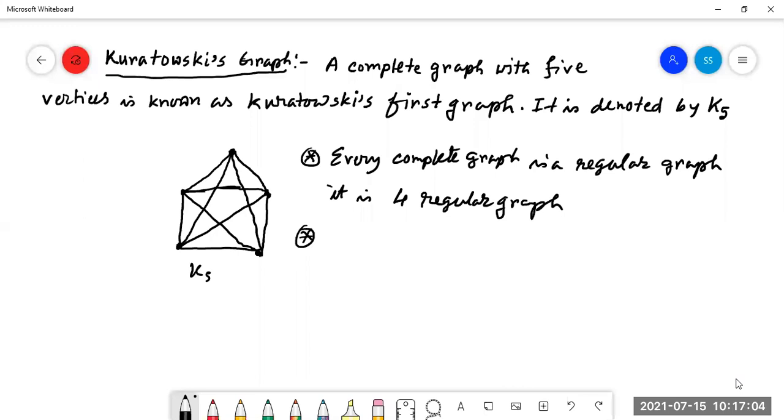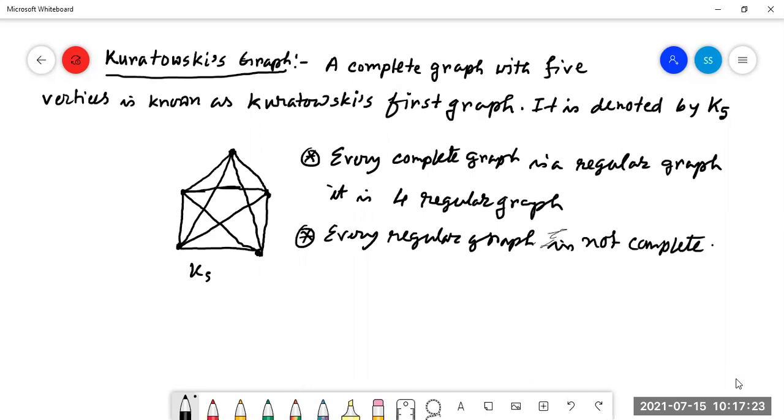But the converse is not true. Every regular graph is not complete. Look here. Is it a complete graph?